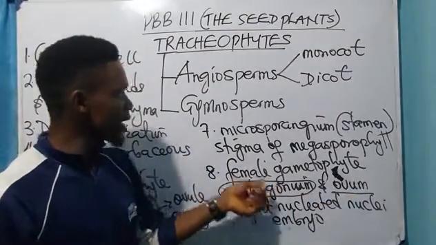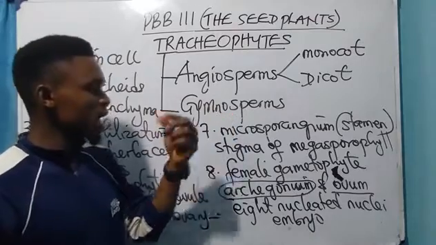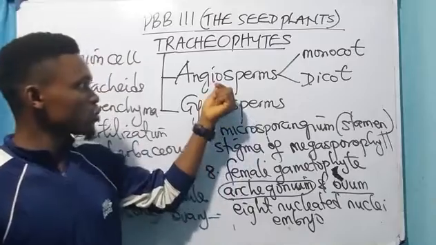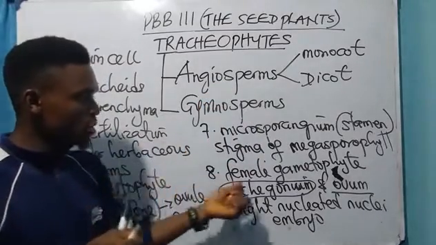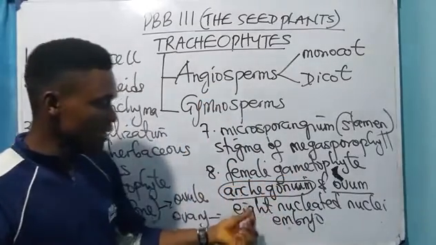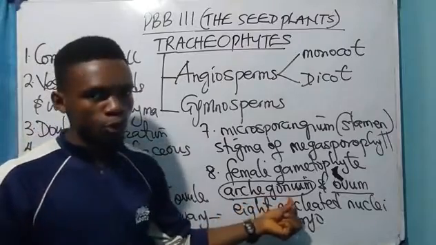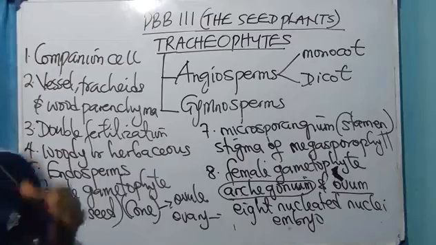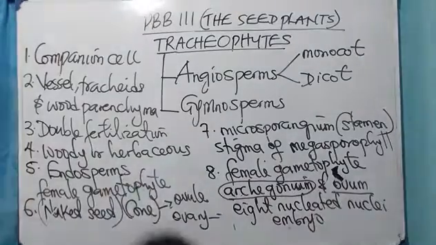But the female gametophyte of gymnosperms has the archegonium and the ovum. And the angiosperms have a reduced female gametophyte. It does not have archegonium. Please, these are the differences between the angiosperms and the gymnosperms. Please take note of that.